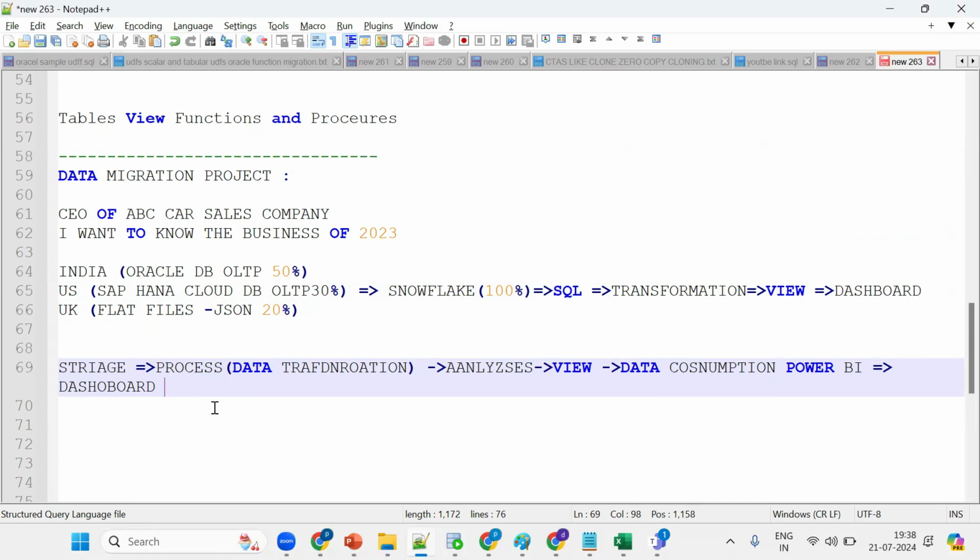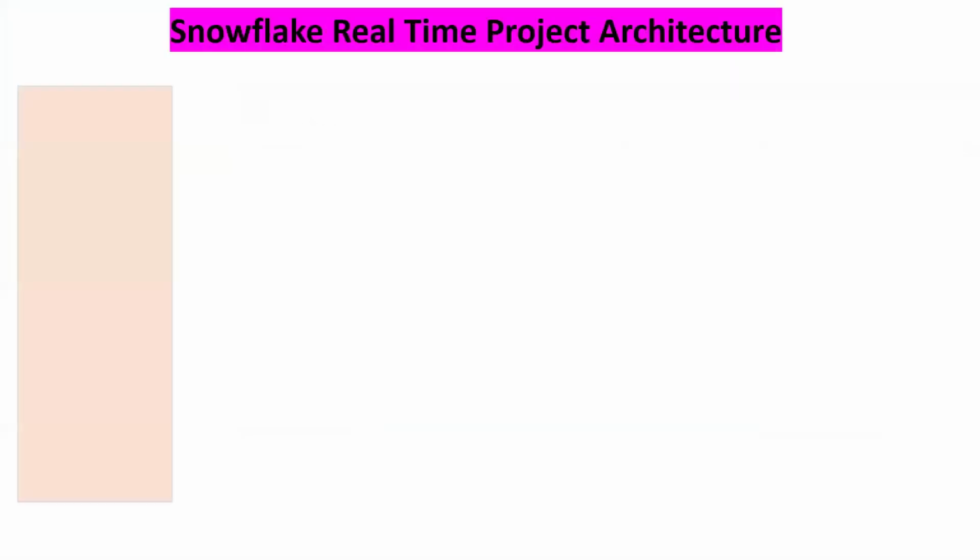Hope this is clear. Same thing, I'll show you the PPT, then you'll get some clarity on what exactly we are trying to do. It's a real-time project architecture. If you understand this, Snowflake is simple and we can implement it easily.